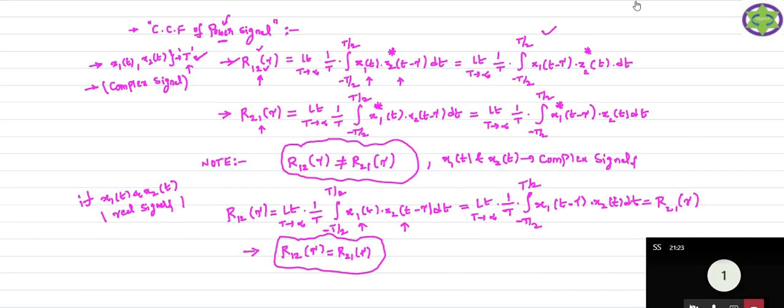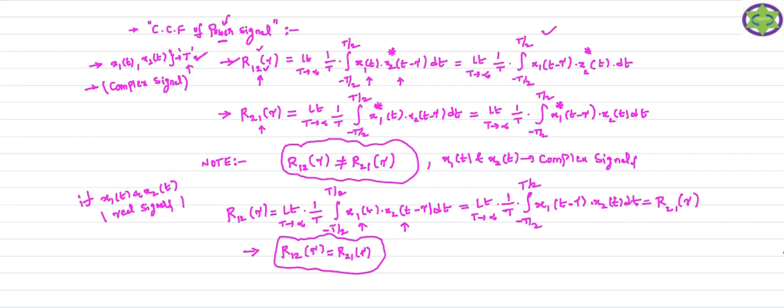So okay, this is the cross correlation function of the power signal. So you just remember the formula for the cross correlation function of the power signals. If you know the autocorrelation of the energy signal and power signals, the rest of the things is very similar for the cross correlation function also. This is the formula we are going to use for the cross correlation of the power signals.